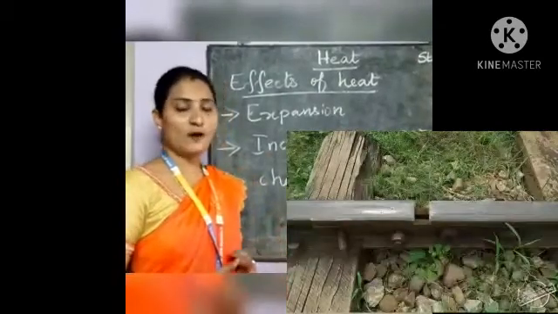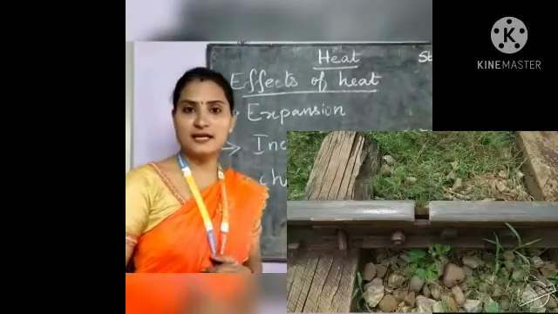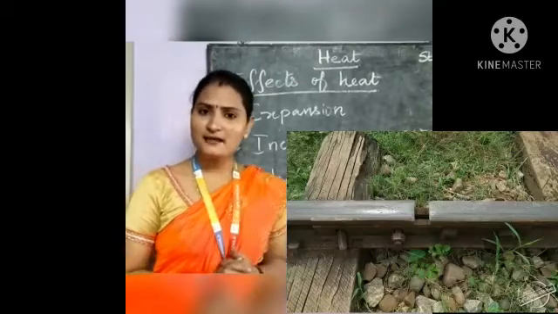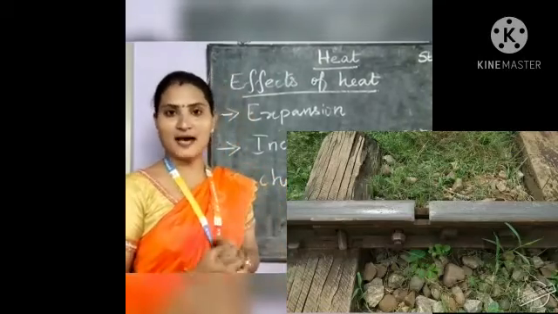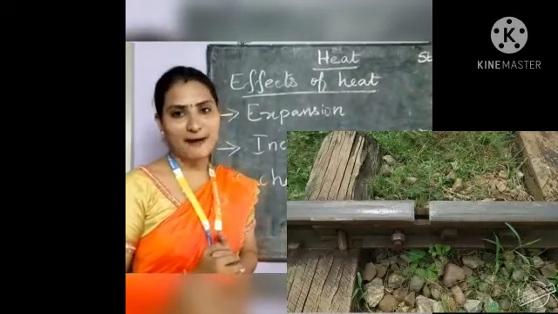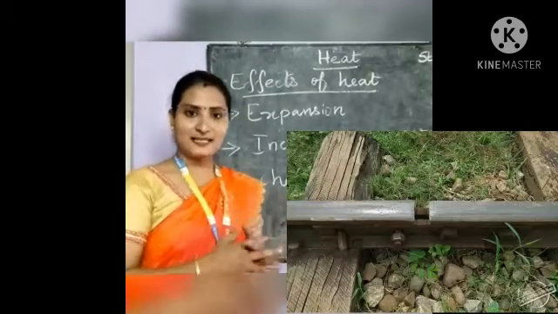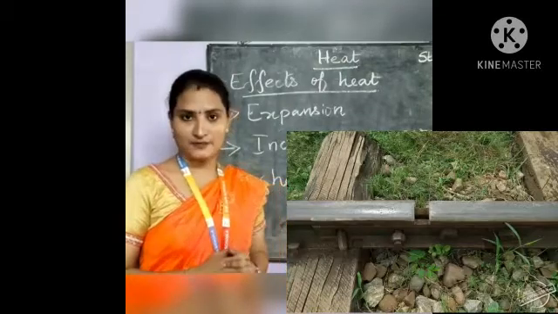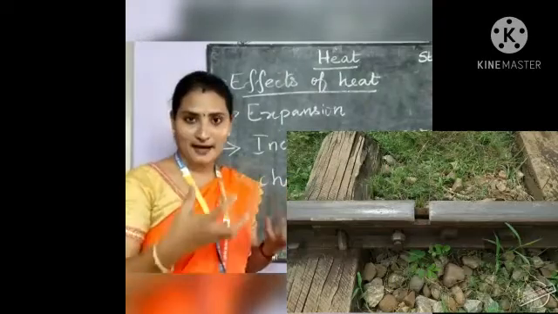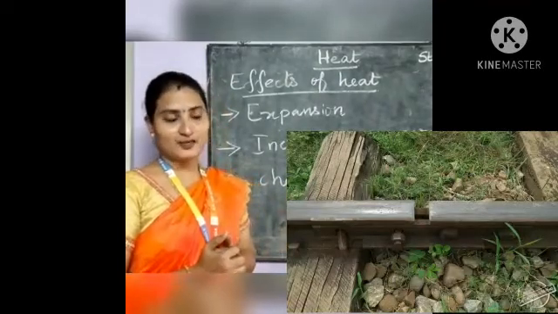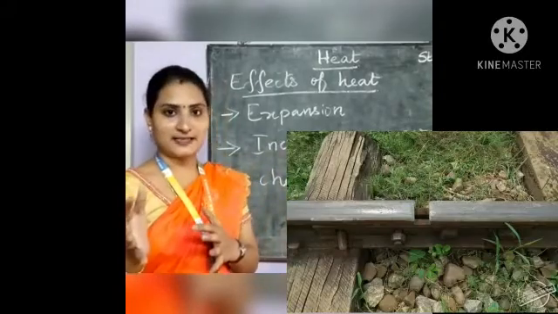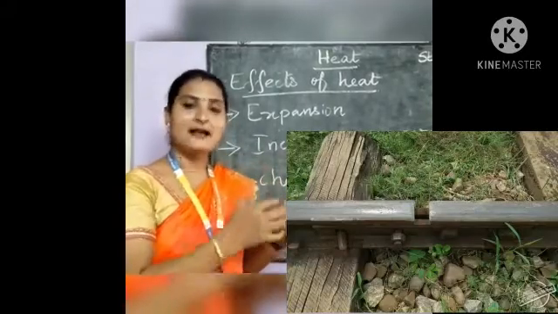See this. What is this? You would have noticed there is a space in the railway track. Why did they leave space in the railway track? What is the reason behind that? Yes, absolutely correct. Because of expansion. This track is made up of iron metal. Due to the heat, this iron metal expands in the summer season. So to avoid any damage in the summer season, they leave space in the railway track.